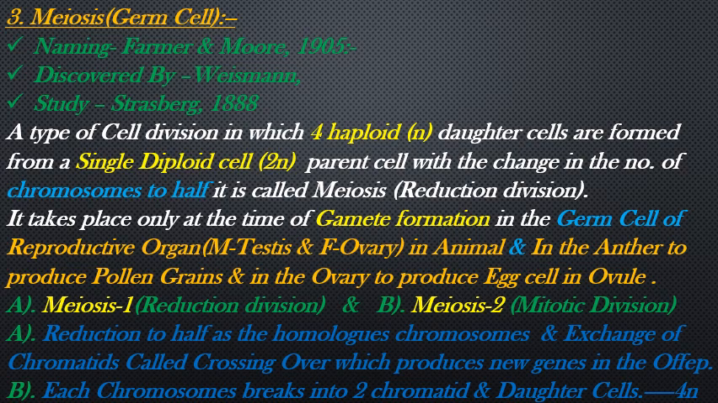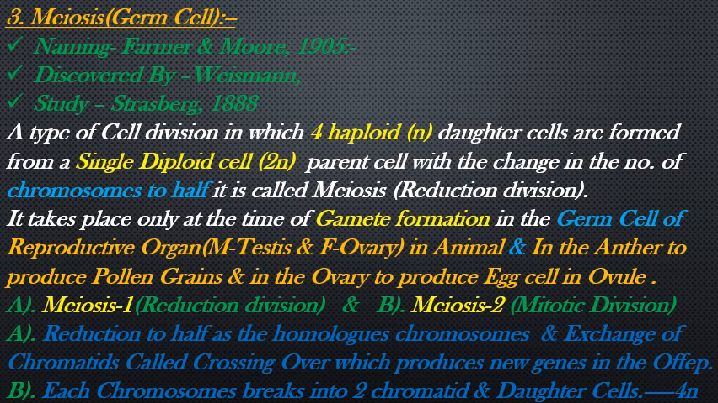It is a type of cell division in which 4 haploid daughter cells are formed from a single diploid cell that has a pair of chromosomes of the parent cell, with the number of chromosomes changing to half. It is called meiosis or reduction division. In this type of cell division there is a reduction of chromosomes from 23 pairs to 23 only, that is 46 to 23, half.